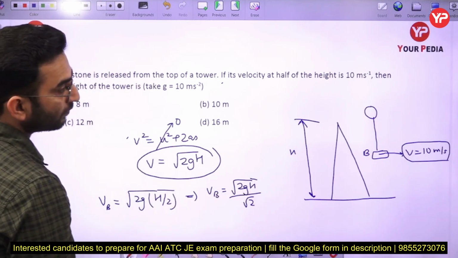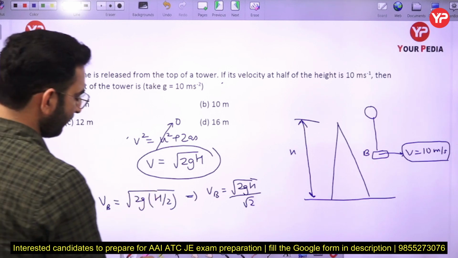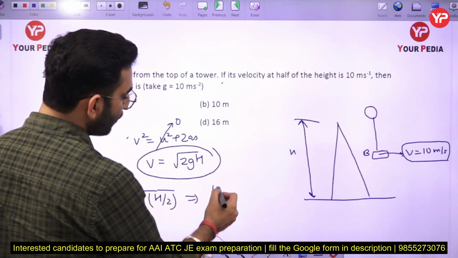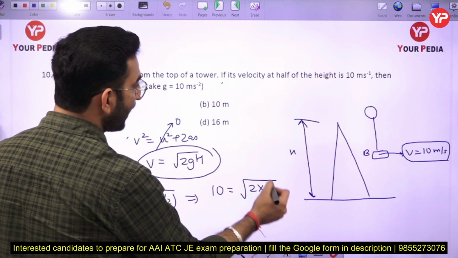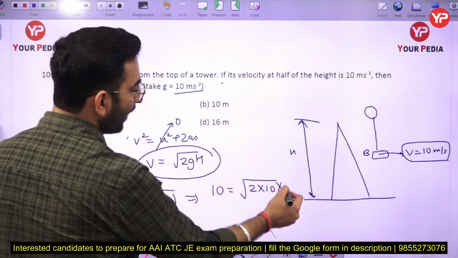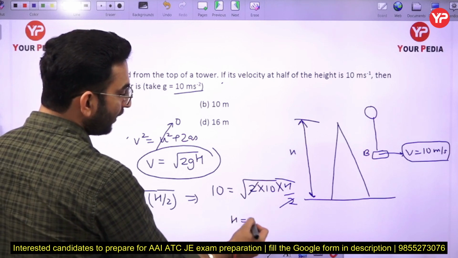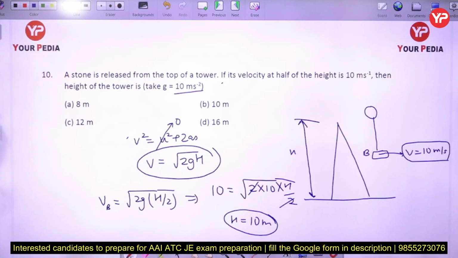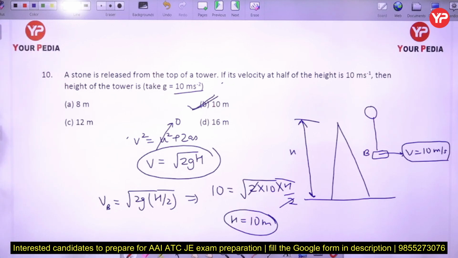And what do we want to find out here? We want to find out the value of h. Just put all the values in this expression. The velocity is given to you as 10, correspondingly gravity is given to you as 10, and the height we have to calculate. If you simplify it further, you are going to see that h is coming out to be 10 meter only. So in this case option number B is going to be the correct answer. So again, a very simple question.